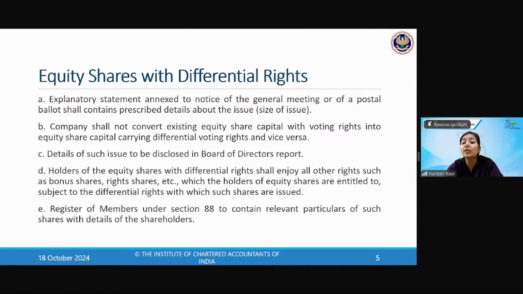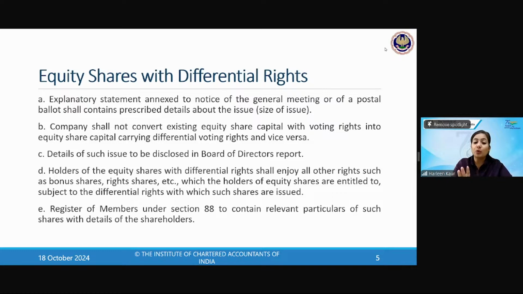The company shall not convert equity share capital with voting rights into equity share capital carrying differential voting rights. So this is very, very important. You cannot say, okay, I will not issue DVRs, my existing equity shares I am going to convert them only. This is not possible. And vice versa is also not possible. You cannot say that for DVR shares it is very difficult to pay extra dividend to you, so why don't you become my equity shares now? No, you cannot do that. Neither can you convert equity shares into DVRs, nor can you convert the DVRs back into equity shares. If you want to do this, you can issue fresh equity capital.